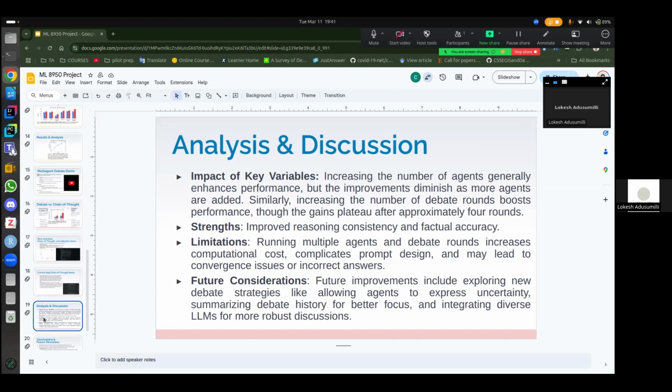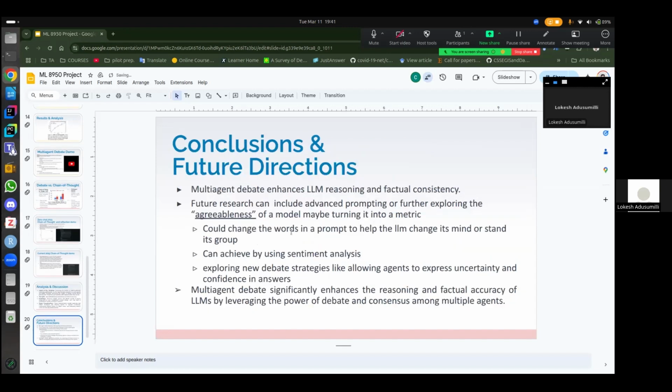So let's head over to the conclusions and future directions of the work. The multi-agent debate enhances large language model reasoning and factual consistency. When we consider future work, we could include advanced prompting, or we could further explore agreeableness, which is possibly due to the instruction tuning or fine-tuning of the prompts, or the innate reinforcement learning based on human feedback that large language models undergo day to day.